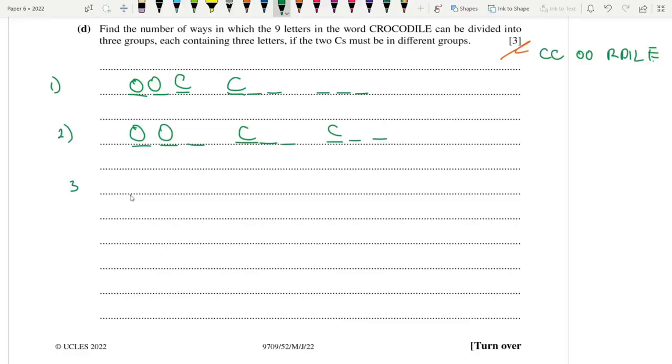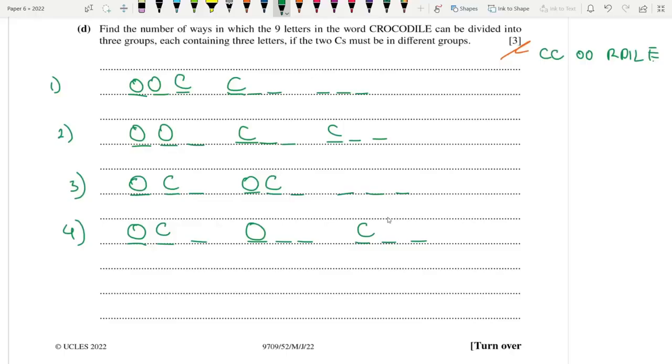Now for group 3, let's think about your imagination skills. I'm done with all the combinations where the O's are together. Now I'm going to think about keeping the O's separate. Now we can think of 2 combinations. Either one way where the C's will be with each O, or in this combination, check this out, the O's will be separate, but one C will be with one O while the other C will be a loner. These are all possible combinations in the three groups.